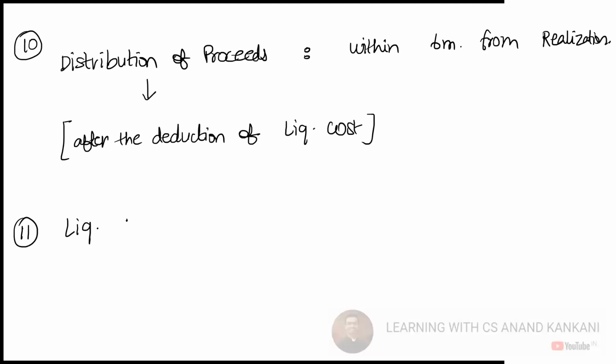So the liquidator then submits the final report.